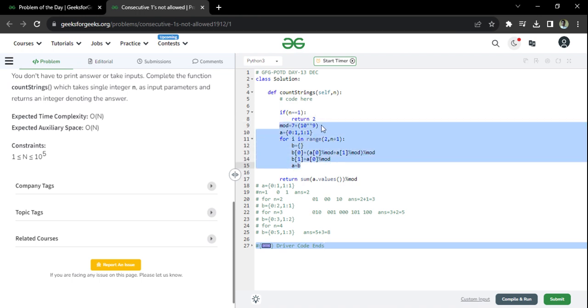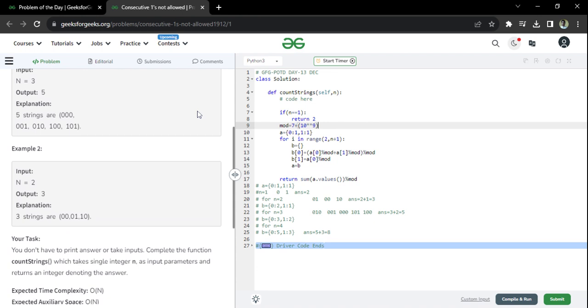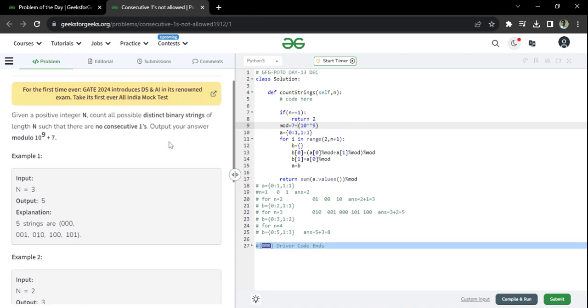So first of all, I'm defining the mod here. Why mod? As you might know, an integer has some bits, so there is a maximum number which we can store. To ensure that our answer does not exceed the bits assigned for this question, the space assigned by Geeks for Geeks is designed in such a way that the answer will never exceed a certain limit. To ensure that, they give this condition: always take your answer modulo 10 to the power 9 plus 7. So mod is equal to 10 power 9 plus 7.